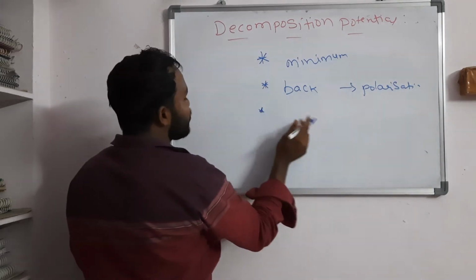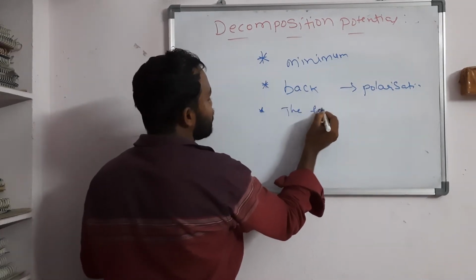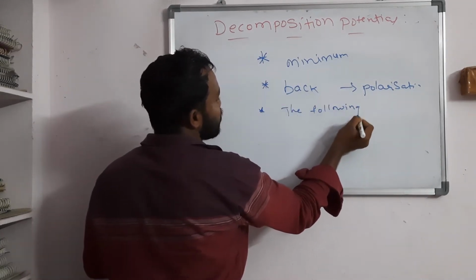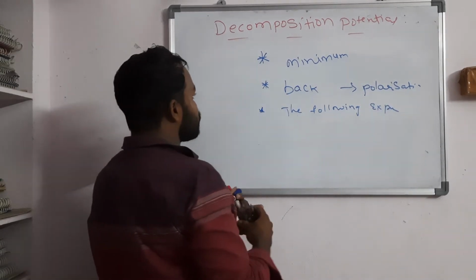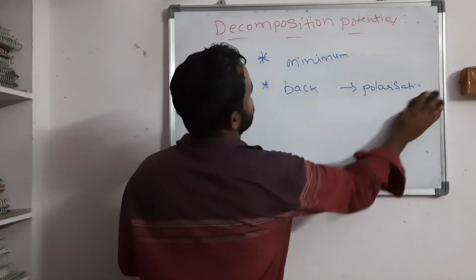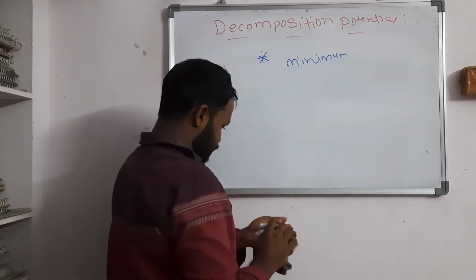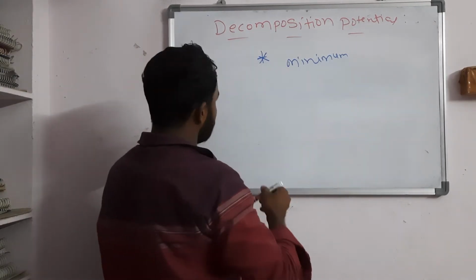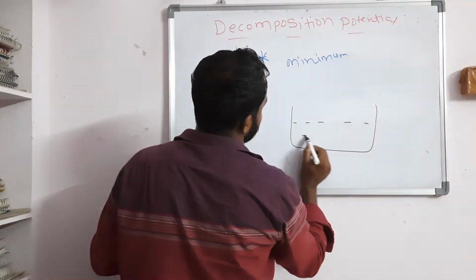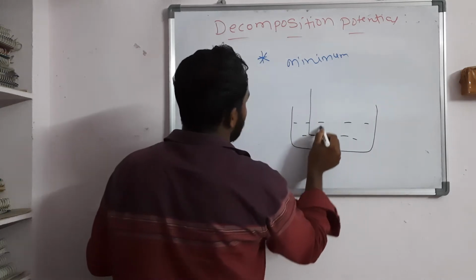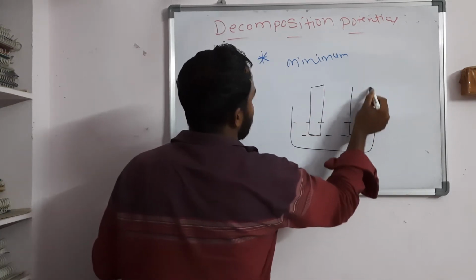So the following experimental setup is to find out the decomposition potential. Now I am going to draw the diagram for this. This is the electrolyte, and these two are the electrodes.